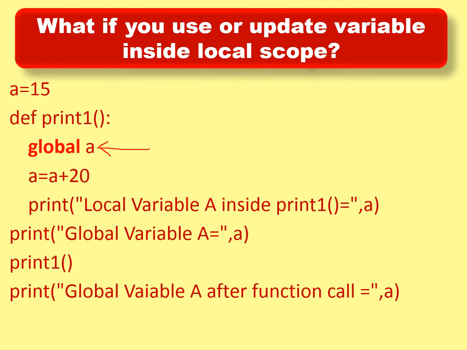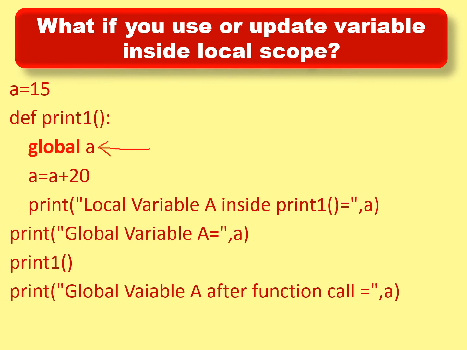It means A is equal to A, where A has the value 15, plus 20, so the new value for A is considered as 35, and it prints that.